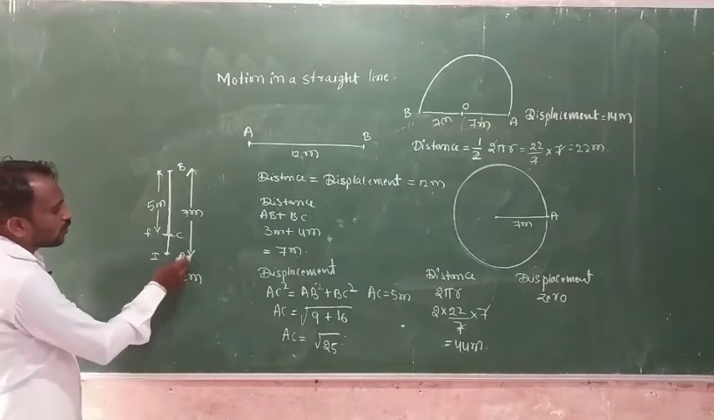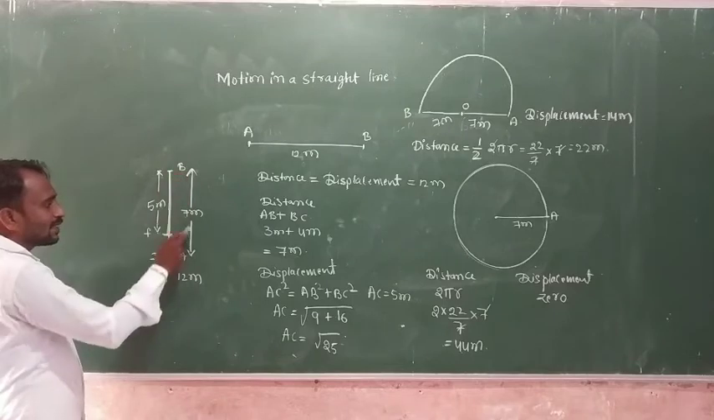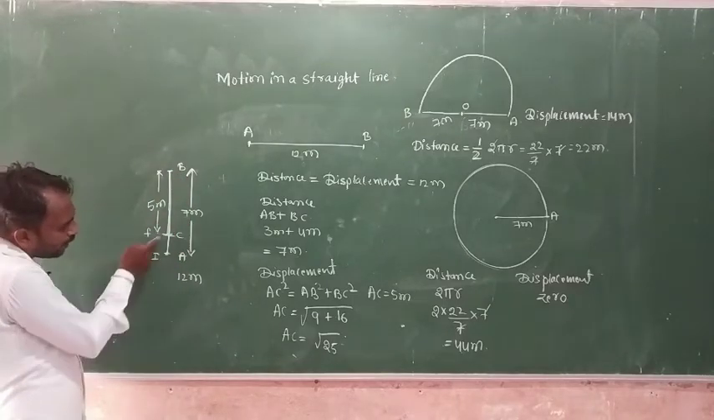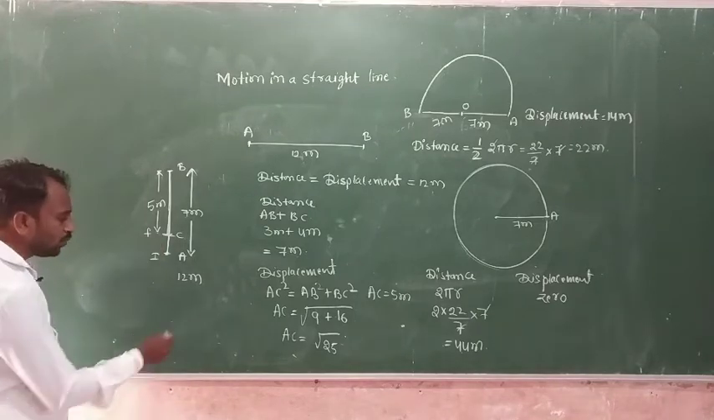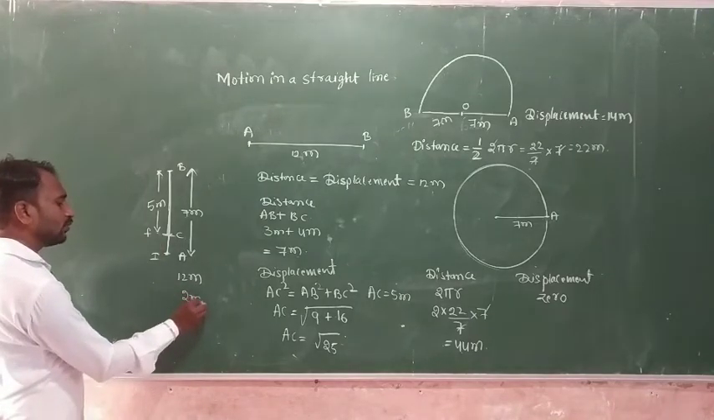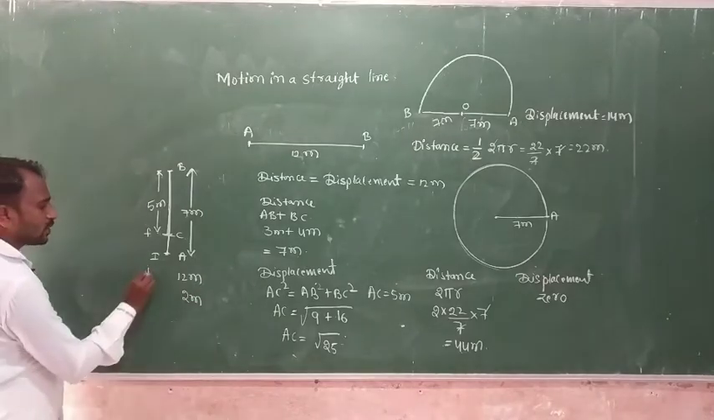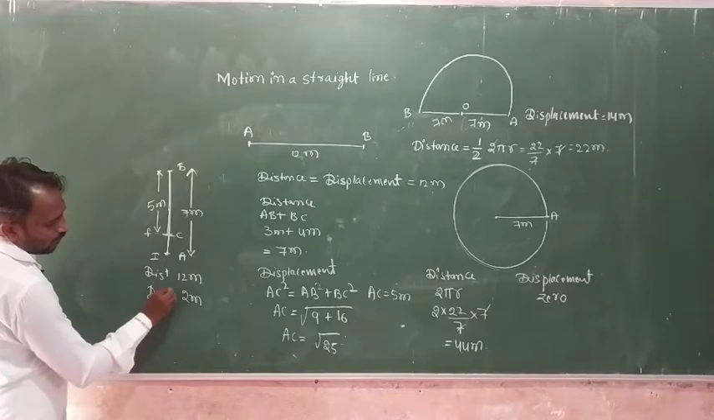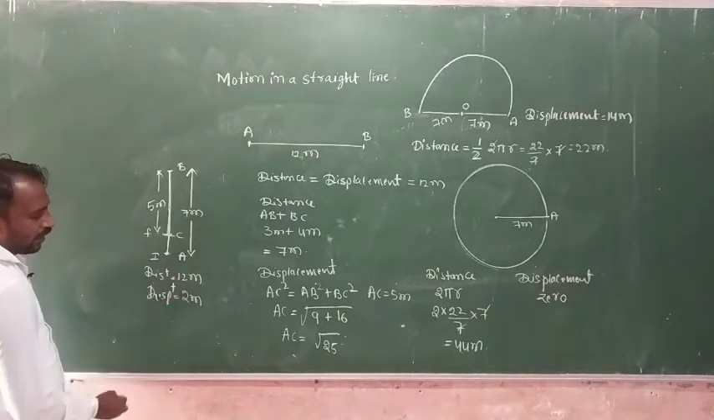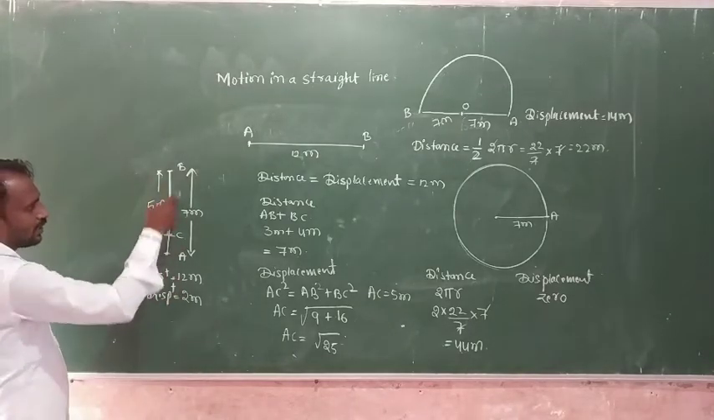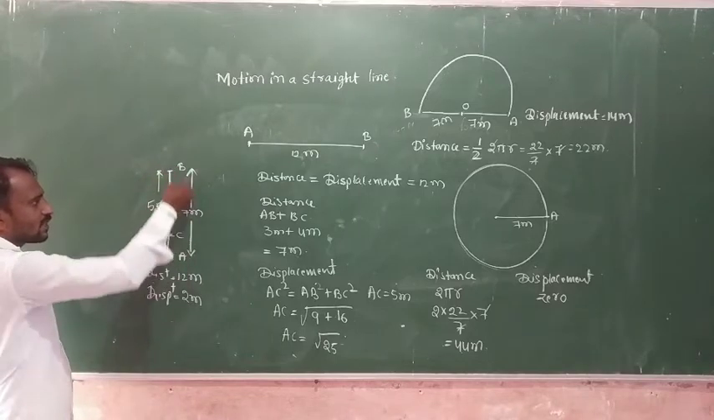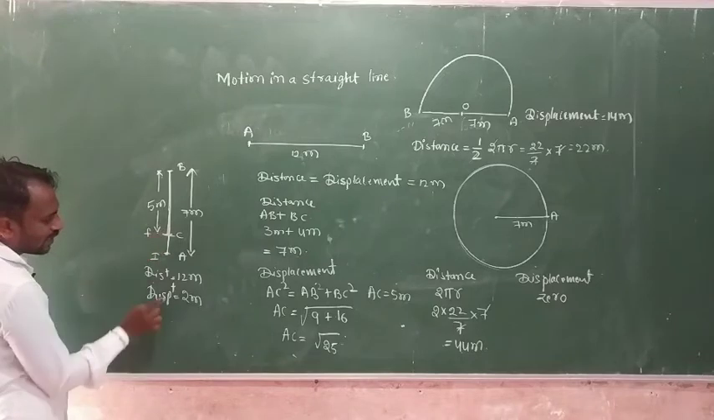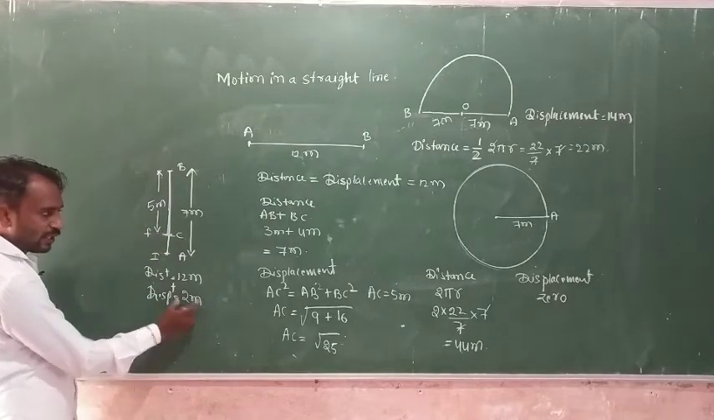It means A to B is 7 meters, and B to C is 5 meters, and the remaining distance we consider is 2 meters. So this 2 meters we consider the displacement. This one is the distance and this one is the displacement. So A to B is 7 minus 5. Why? Because we want the A to C distance. The in-between distance is the displacement. So this one is 2 meters.